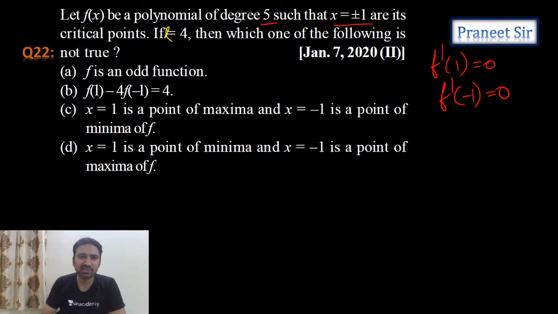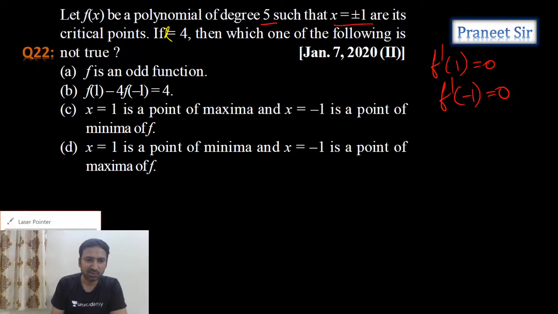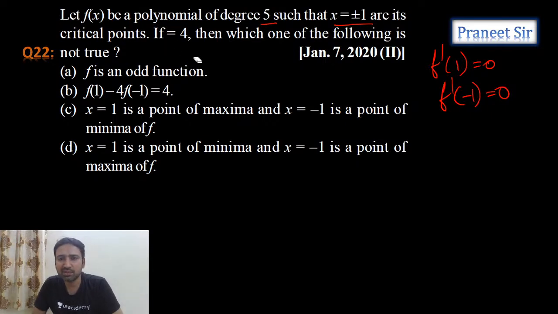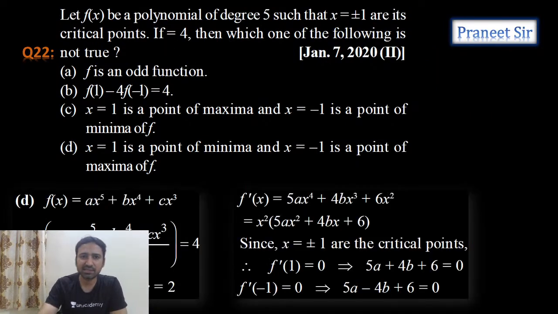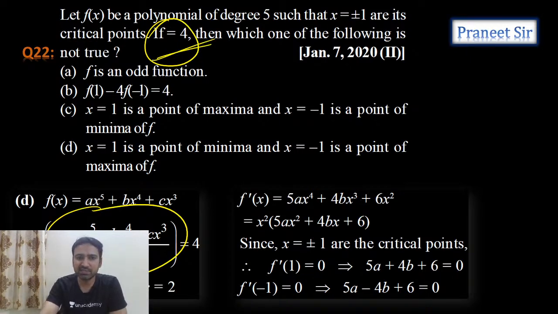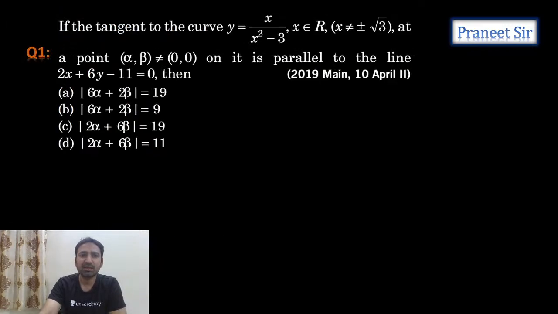Okay, something is missing here, guys. I don't know what he is trying to say here. If something is equal to 4, that something is missed. Let's see the solution, what he is trying to give. Okay, here something is missed, guys. This whole thing is missed here. So let's leave this question. There is a printing mistake here. Let's do the next question, right? So we completed all 2020 questions. Now let's do the 2019 questions.